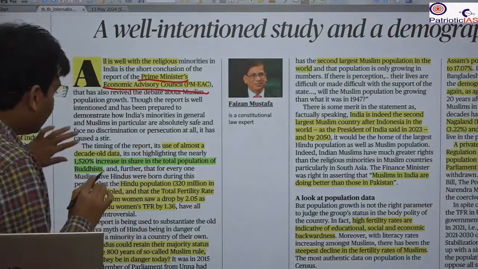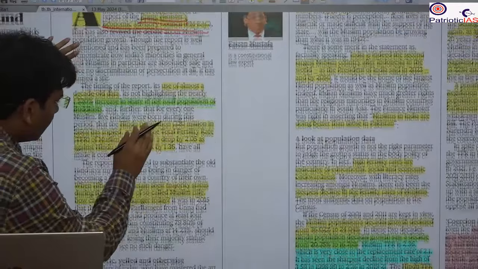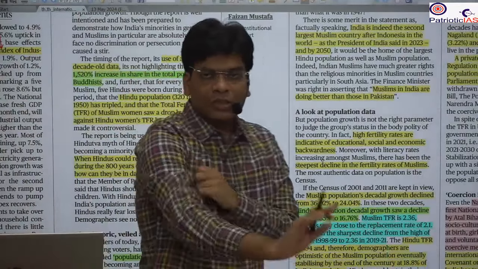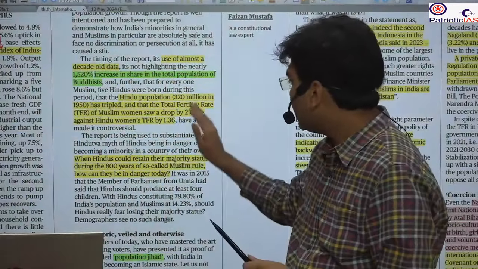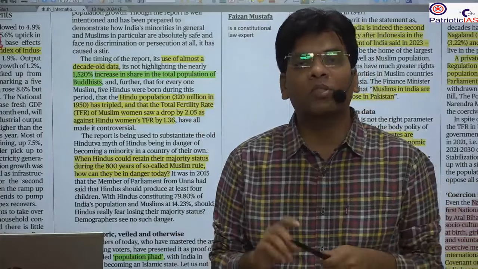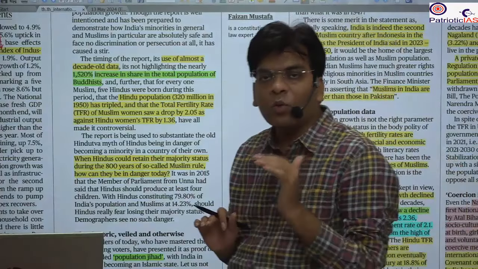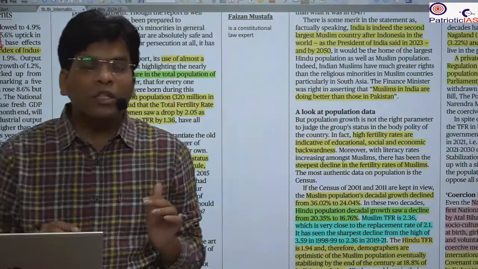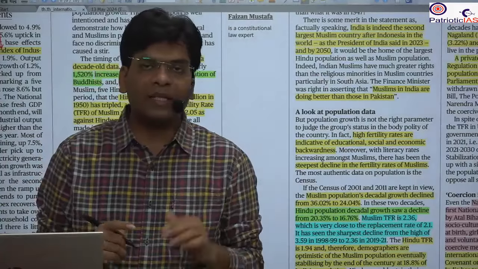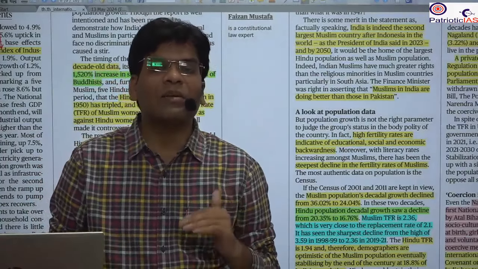Here the writer wants to say that this report shows that yes, there has been an increase in the population of Muslims as compared to Hindus, but the overall growth rate of the Muslim population has declined as compared to the Hindus.